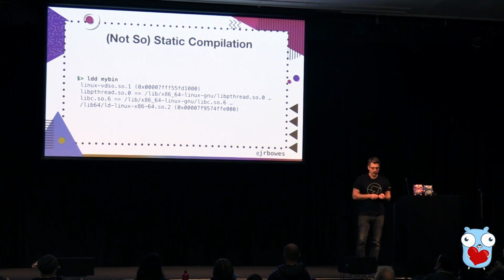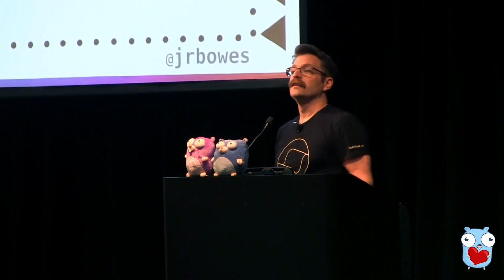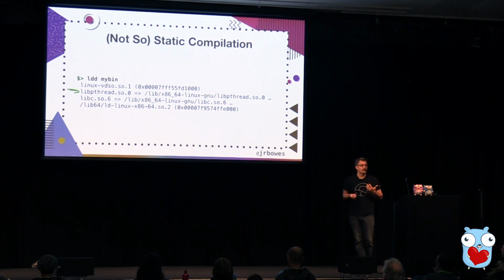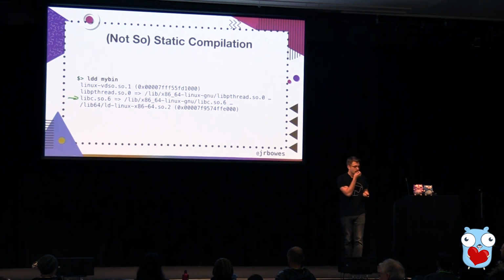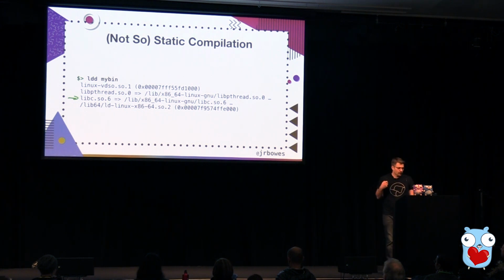Even though it's something that is not necessarily obviously using native system libraries, there are chances that you'll get them pulled in. So the two here are just for handling the dynamic linking, like loading shared object files. And then these other two are just the POSIX thread library and libc. So really standard C libraries that you can kind of assume will be available. But what happens when you assume?